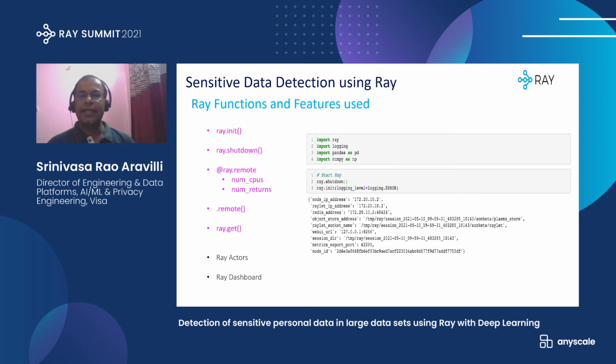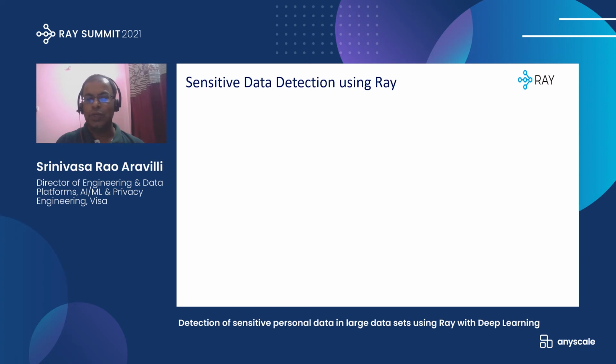So if you see on the right-hand side, there is a simple code, a bunch of imports, ray.import, and since we are using pandas in this POC, pandas and numpy are imported, and we started the Ray server using the init function. Before starting, we want to make sure that if any existing Ray server is there, we shut it down. Once the Ray server is started, it displays messages like where it is using the Redis cache and how you can access the dashboard, and so on and so forth.